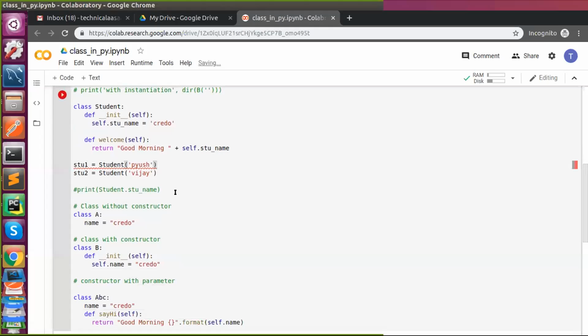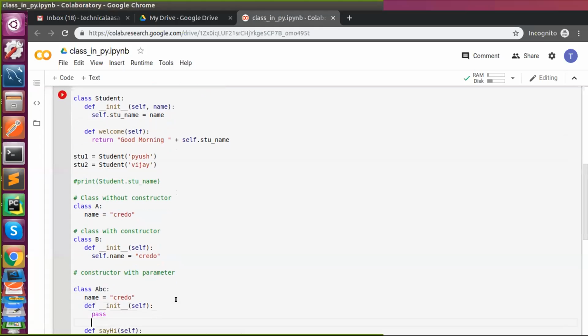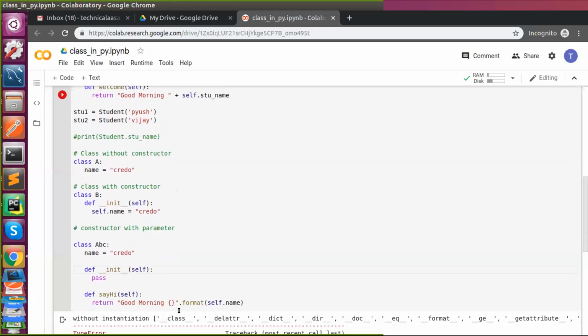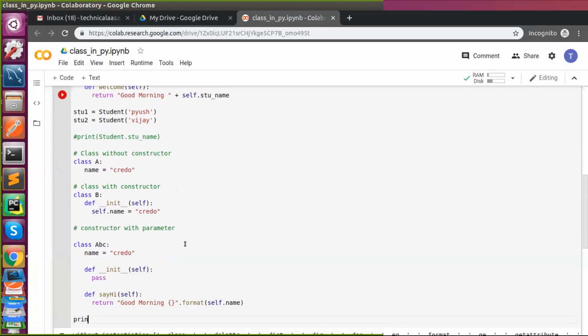The init method. Let's say pass. So if I say abc dot name, I have created a constructor, but I didn't do anything.